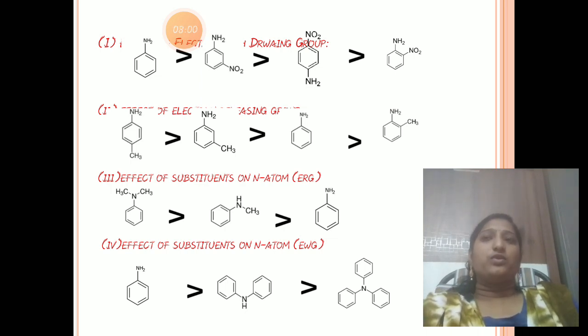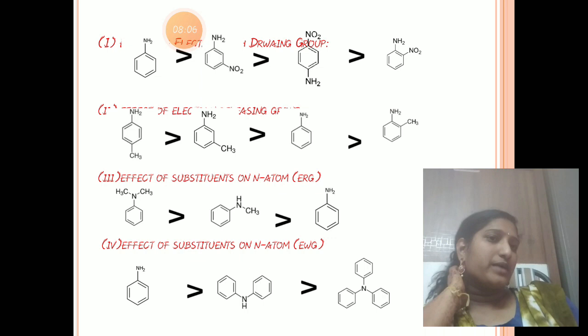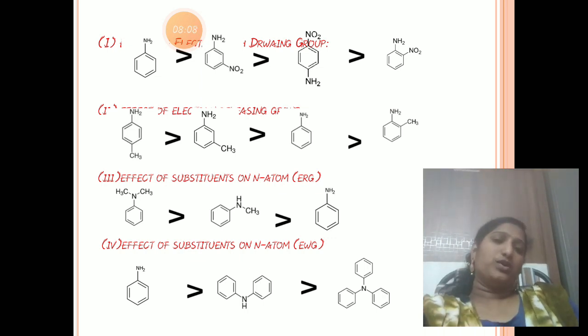Next, we want to discuss the use of quaternary ammonium salts. How to use the quaternary ammonium salts? Quaternary ammonium salts are R4N+ X-. We know tetrabutylammonium fluoride, TBAF. What is that? Tetrabutylammonium fluoride is used as a phase transfer catalyst in some reactions.